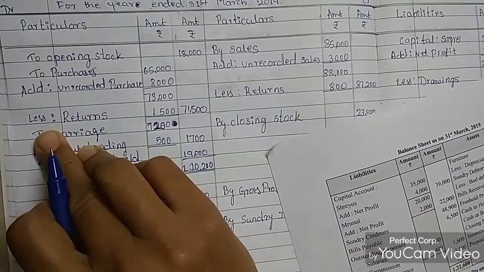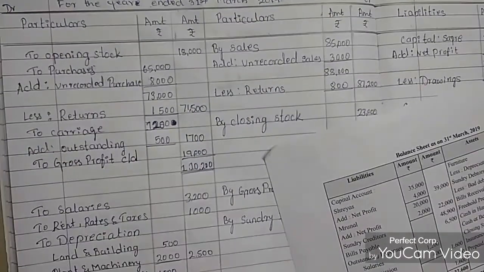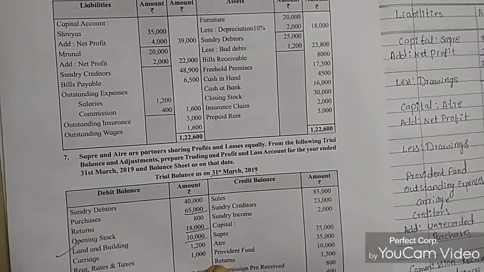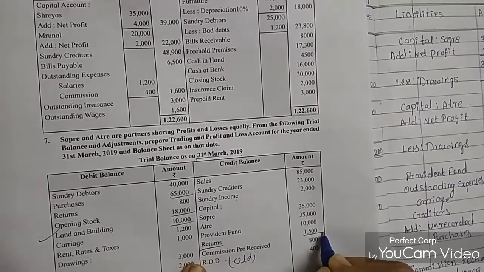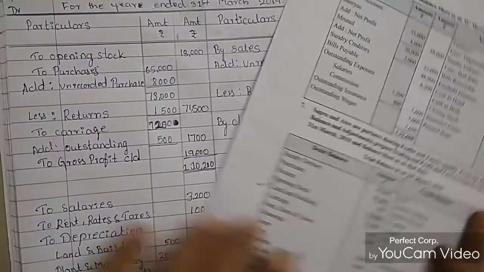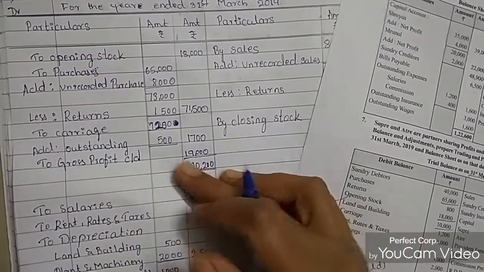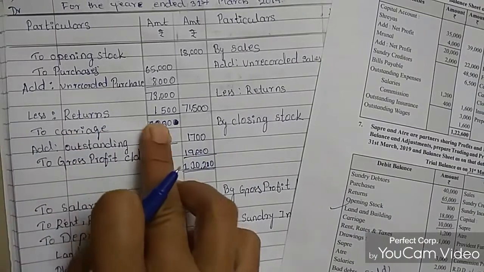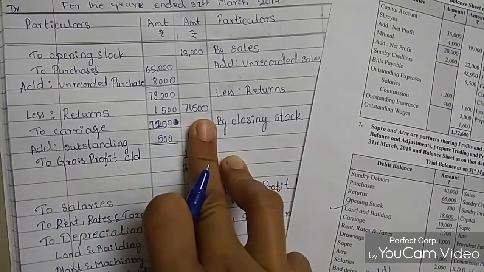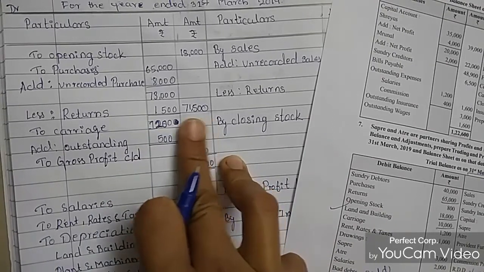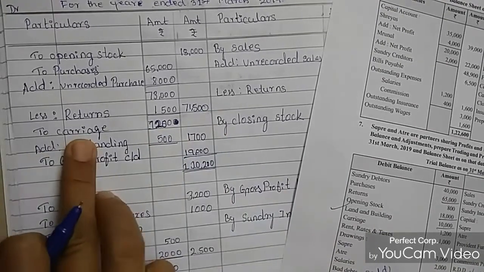Then less returns. Less returns is how much? So less return is given here. So that is a 1,500 rupees purchase return. 1,500 rupees I am mentioning here, deducting in the purchase amount. So less returns of 1,500, we got 71,500 rupees. 71,500 rupees.